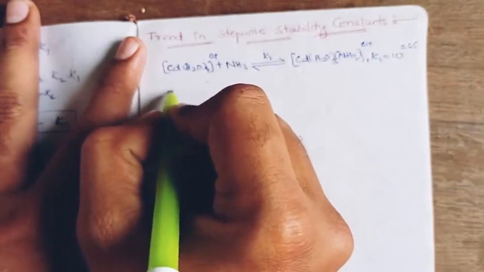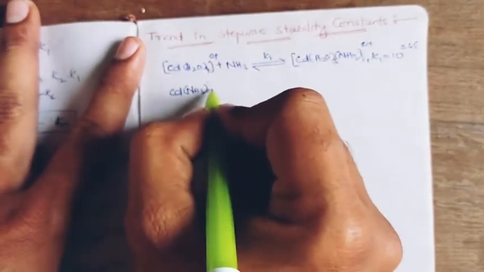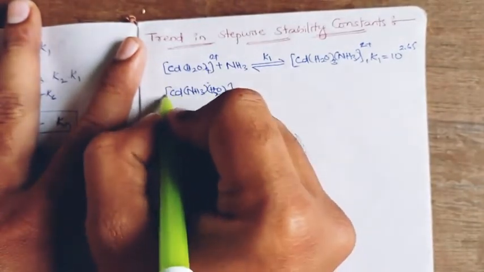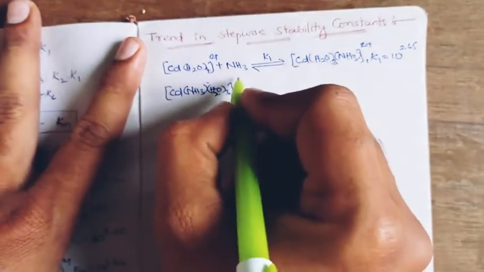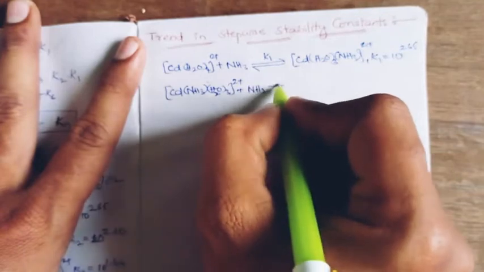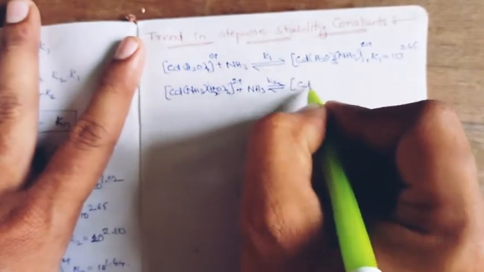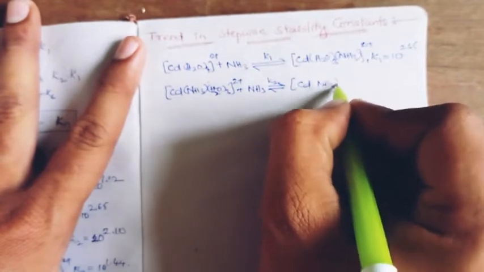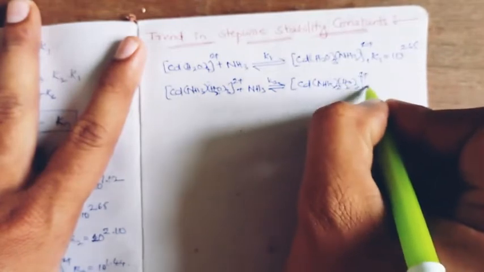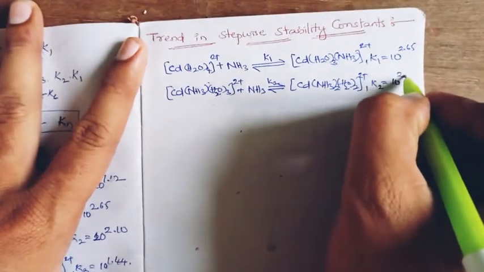In the second step, the monoamine triaquo cadmium 2 complex reacts with a second amine and results in the diamine diaquo cadmium 2 complex, and the K2 value is 10 to the power of 2.10.